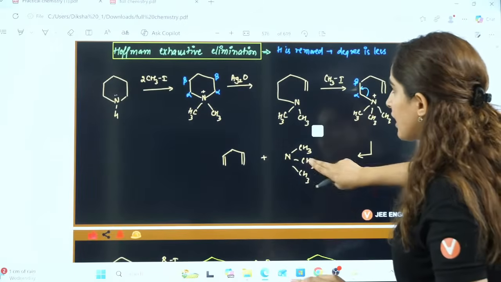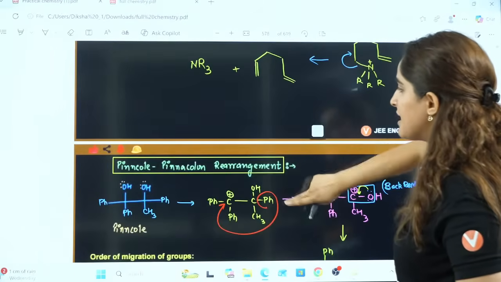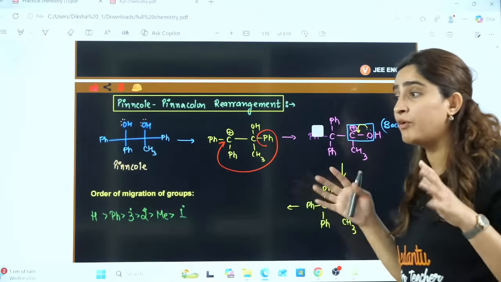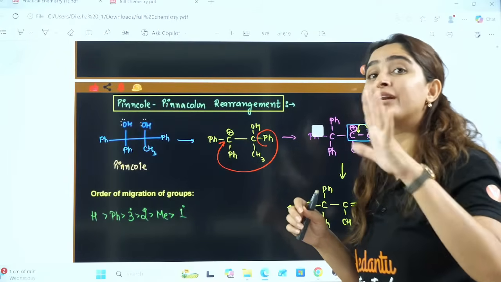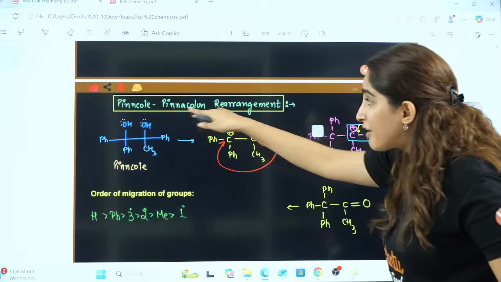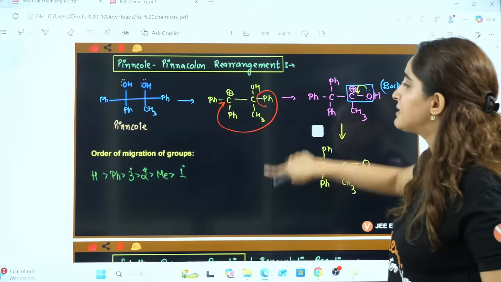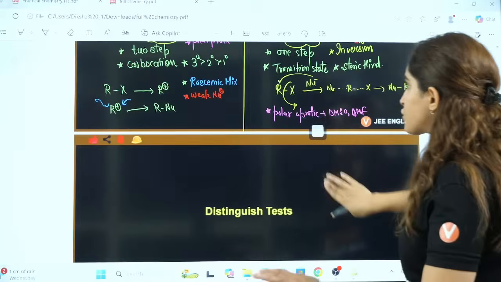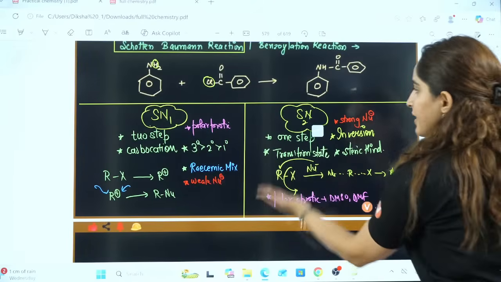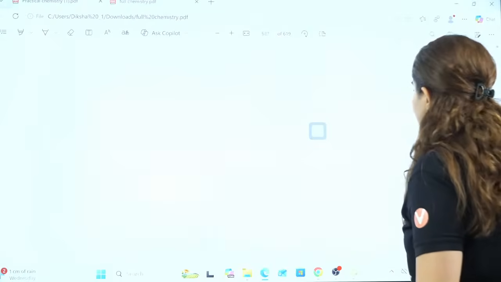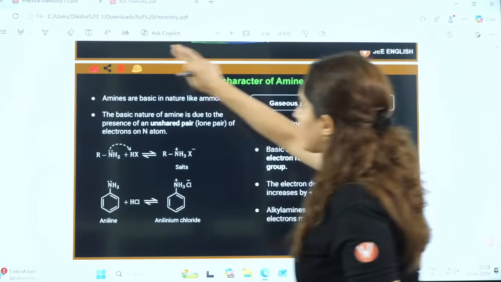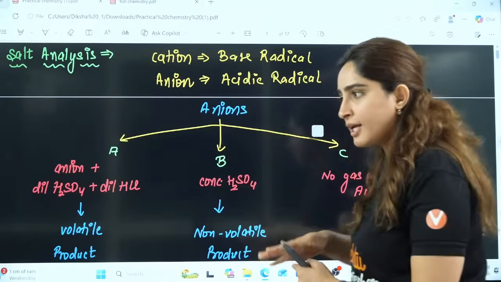See, distinguish test, right? Big level. If you're like, ma'am, we don't want small level, we want to have 99.9 percentile, I have done difficult reactions for you in a very easy way here, right? Now see, SN1, SN2 in just half a page I have completed it, right? So all these things are for you only, and I'm also sending you my practical chemistry notes.